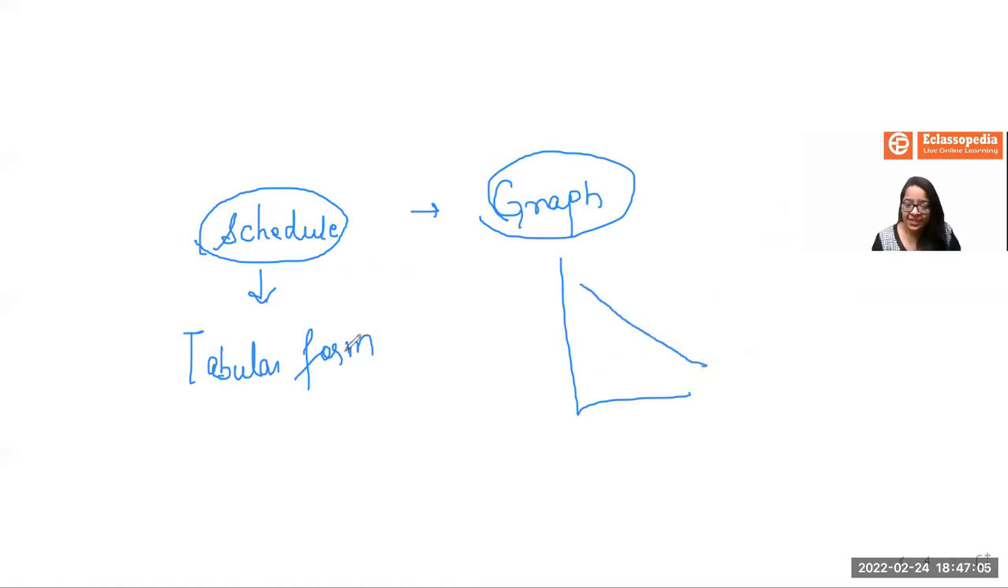Now, as I said, schedule means it's a form of tabular presentation. So here, when I'm supposed to talk about individual demand, here I'll be talking about the price of the product and I'll be talking about the demand of the product.